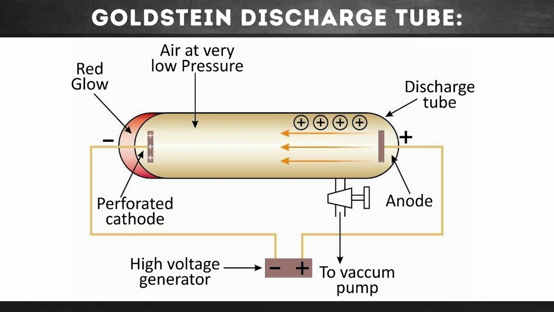You can see the picture over here. This is supposed to be a Goldstein discharge tube. In the same way, he put a red glow and a perforated cathode in the discharge tube. He placed a positive electrode, which is the anode, a vacuum pump and a high voltage generator, which is producing the electricity, which is producing the current.